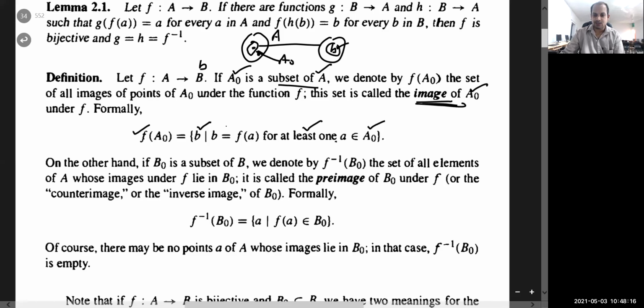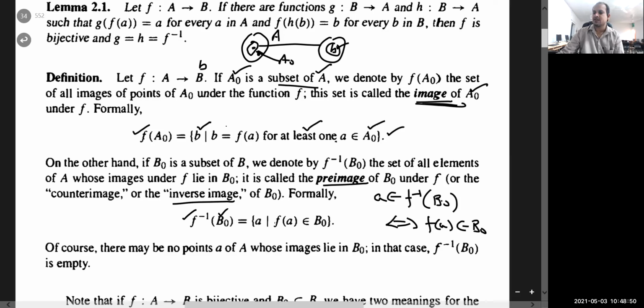And this definition, pre-image or set theoretic inverse or inverse image, in different books you will find with different names, that I already explained in the previous lecture in detail. That f inverse of B naught is the collection of all those a such that its image is in this set B naught. So this is the difference. So remember, whenever a belongs to f inverse of B naught, this implies that f of a belongs to B naught. We will use it at several places. In fact, this result goes both ways: whenever f(a) belongs to B naught, this implies a belongs to f inverse of B naught.